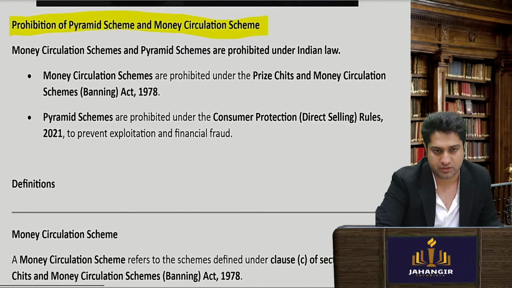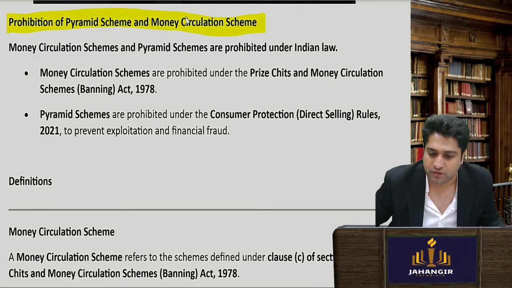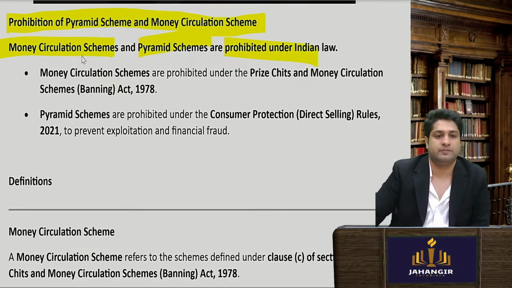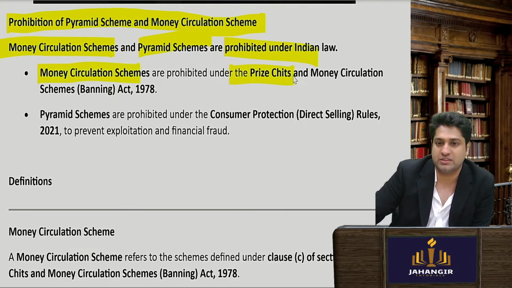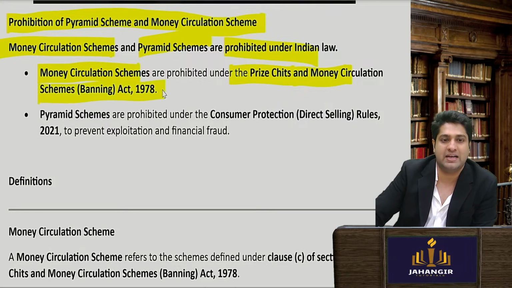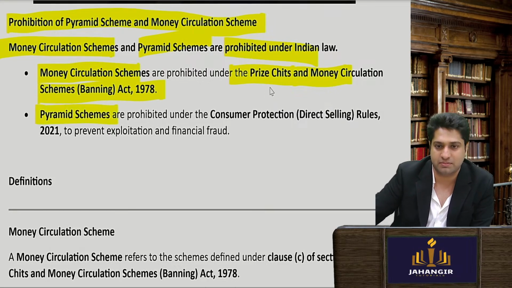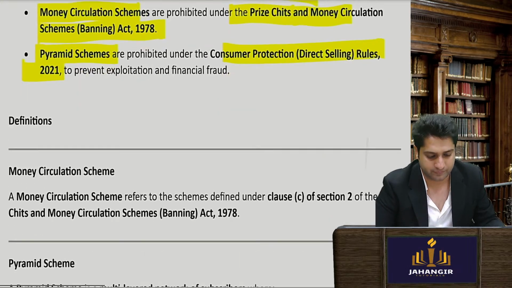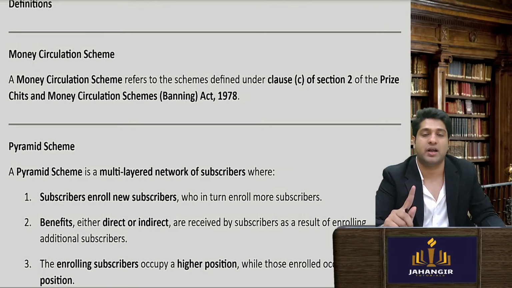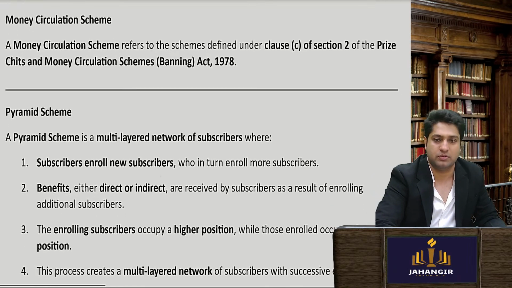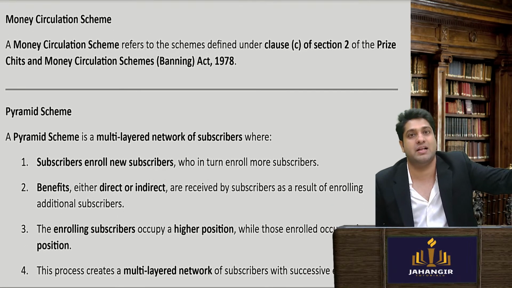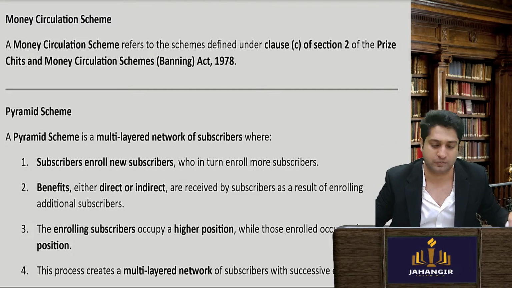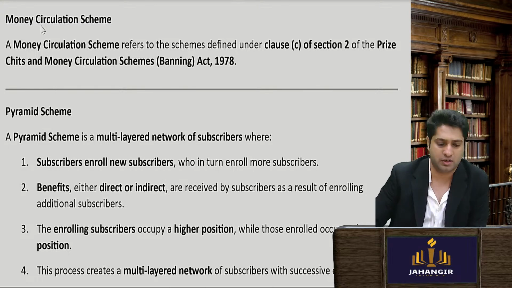Okay, so now let's see. First thing, money circulation schemes and pyramid schemes are prohibited in India. Money-making schemes have been prohibited under the Prize Chits and Money Circulation Schemes (Banning) Act 1978, and pyramid schemes have been banned through the Direct Selling Rules 2021. Only when you have a real product can you sell it to someone else. But if I say make 2 people, then they will make 2 people, all of that has been banned now due to the amount of frauds that were coming.